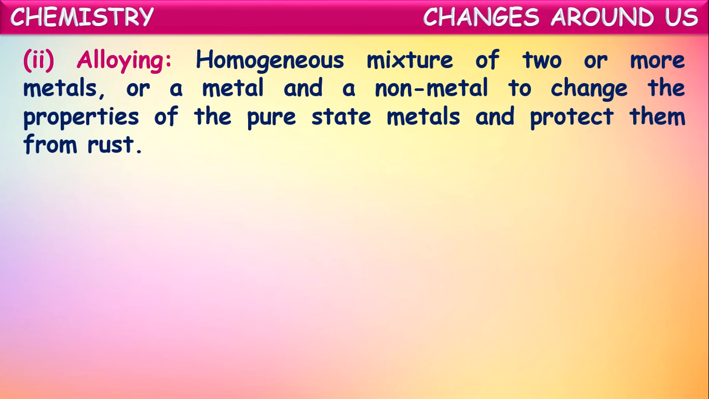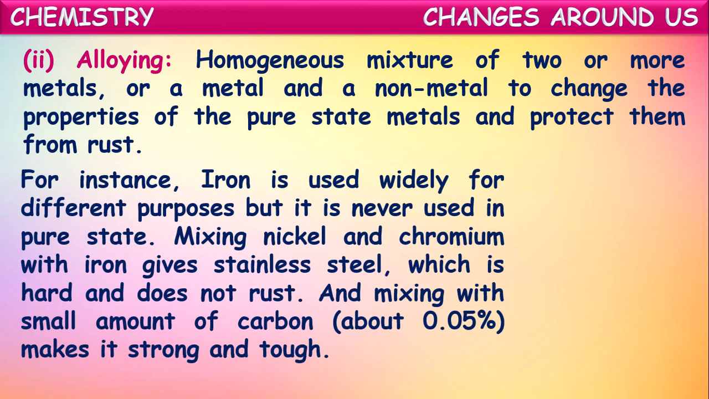When iron is mixed with some other metals like chromium or nickel and one more non-metal, carbon, by mixing with all these, iron gets certain properties by which it won't get rust. So in that way, alloying also protects iron articles from rusting. For instance, iron is used widely for different purposes, but it is never used in pure state, because if pure iron is used, it will get rust immediately and those articles may spoil easily.